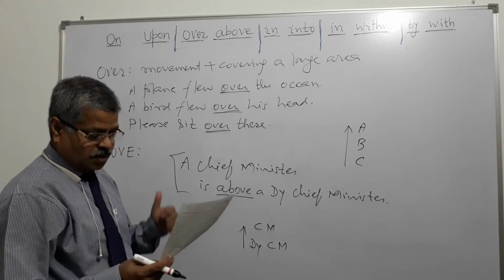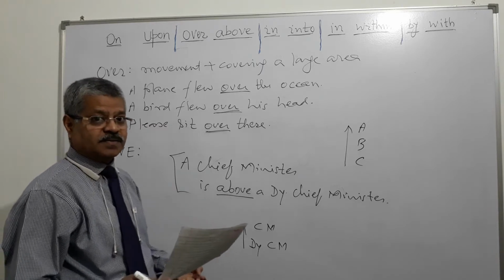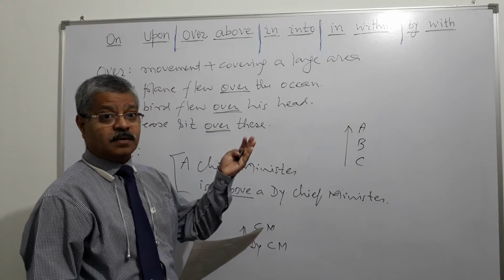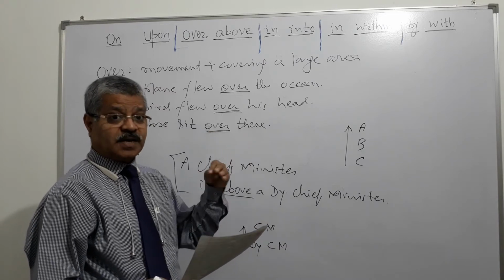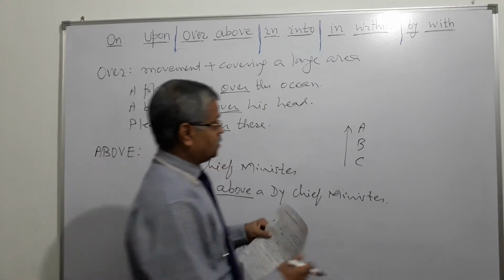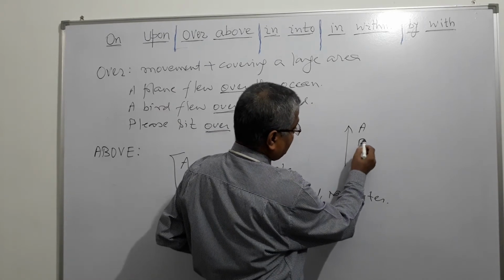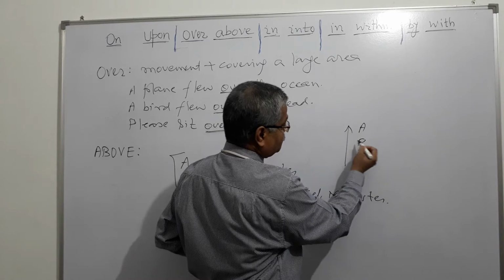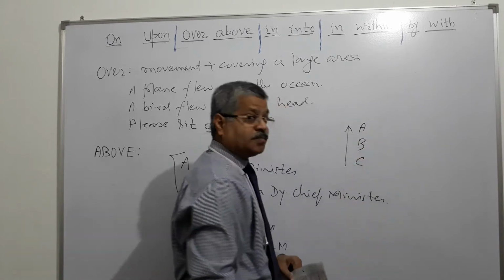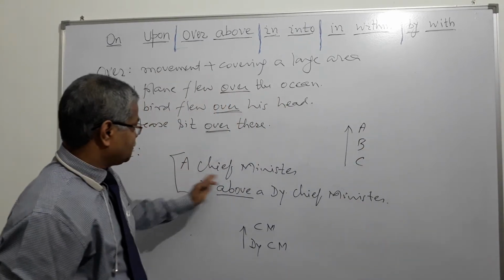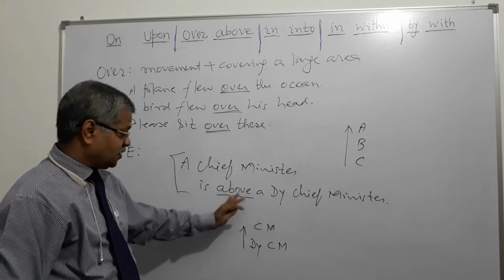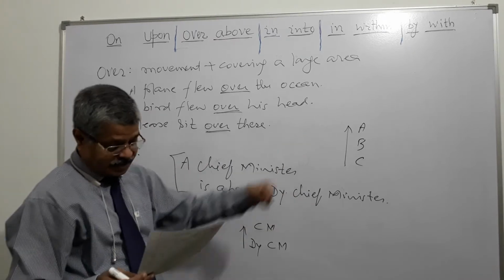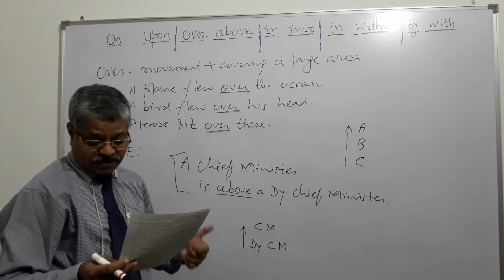So above means in a higher place. That house is on a hill, above a hill. That house is above a hill means this is the hill. If this is the hill, this is the house above the hill. If B is the hill, A is the house, then house is above the hill. And a chief minister is above deputy chief minister, position like this. Something is higher than other. And also hints of a certain position.